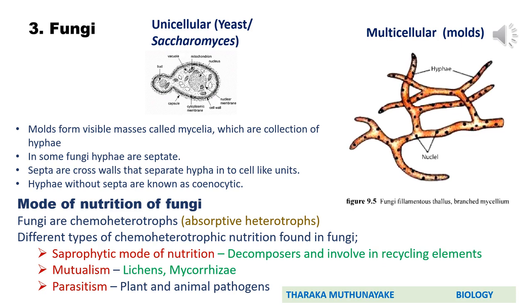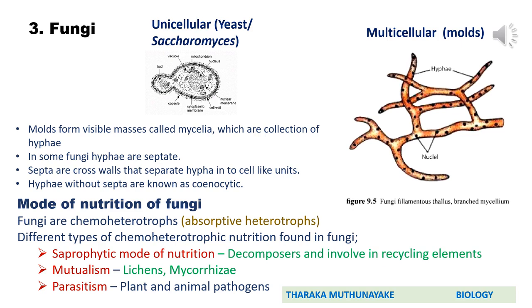You know that the vegetative body of multicellular fungi consists of filamentous, long thread-like structures called hyphae. These hyphae are branched. The collection of hyphae is called mycelium. Here you can observe in the slide, it says molds form visible masses called mycelia, which are collections of hyphae.